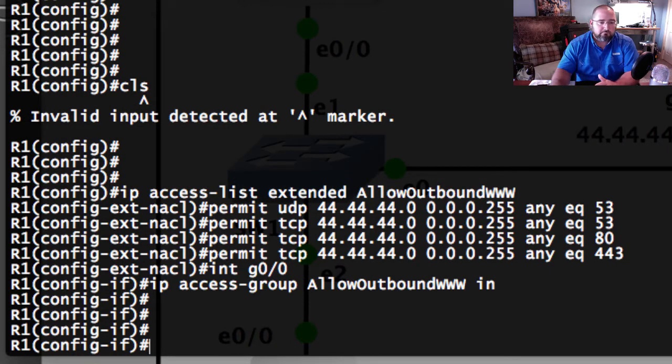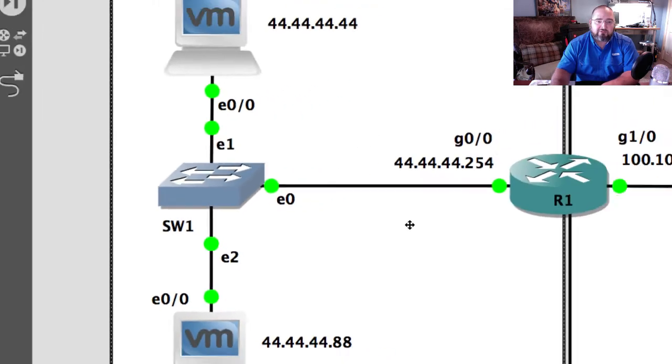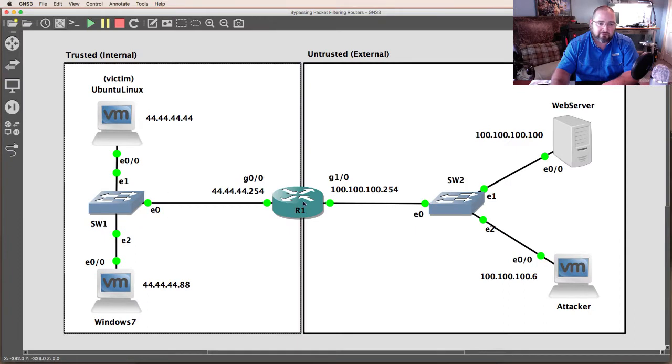So now, some interesting things that we'll see here. One is we've created some rules that limit what traffic is allowed to leave this network. So traffic leaving this network can now only go out if it's going to port 80, 443, or port 53 for both UDP and TCP. The router is now a firewall because we've put an access control list on it, and the router is now going to begin inspecting these packets as they go through to see if they meet these conditions.